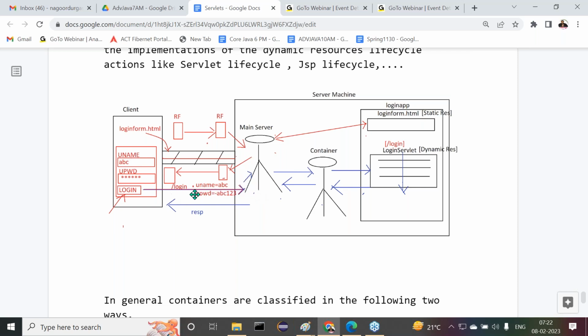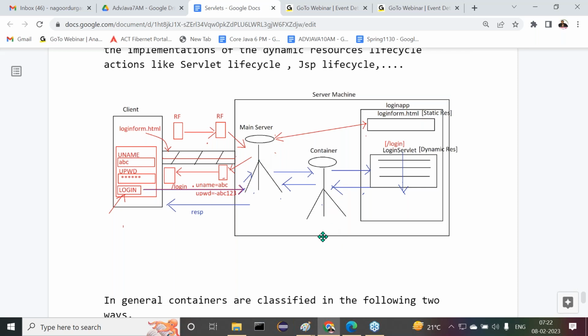This time the main server takes that request data and identifies /login, which is a URL pattern for a particular servlet. The main server checks that this request is coming for login, which is not an HTML page and not a JSP page. It is a URL pattern for a particular servlet. Then the main server identifies that this is a request for a particular dynamic resource, that is, a servlet.